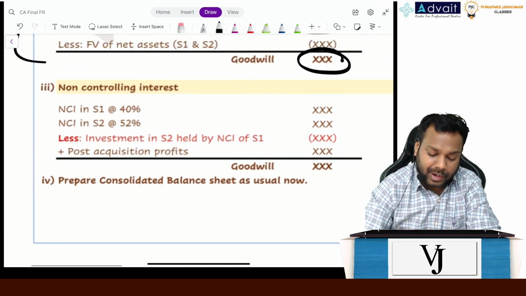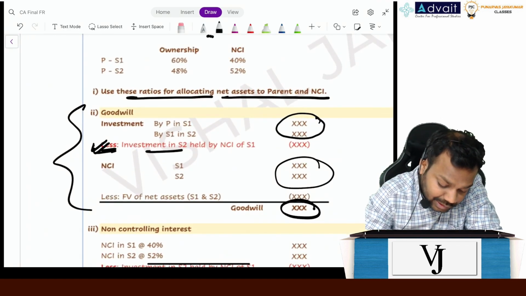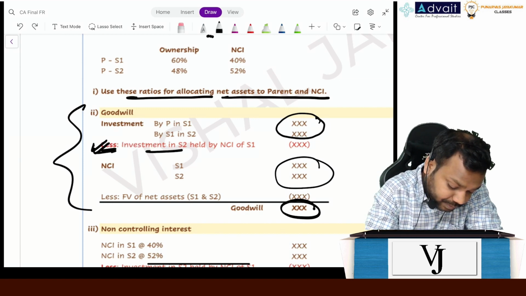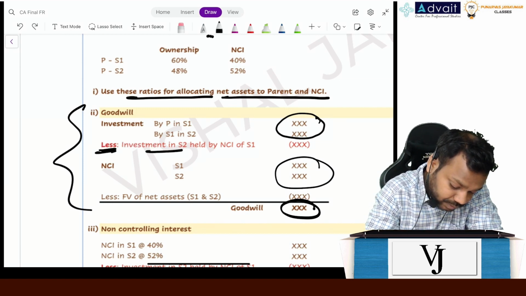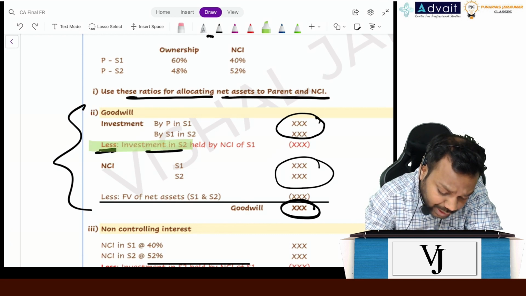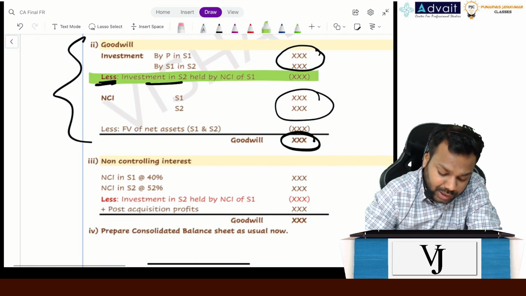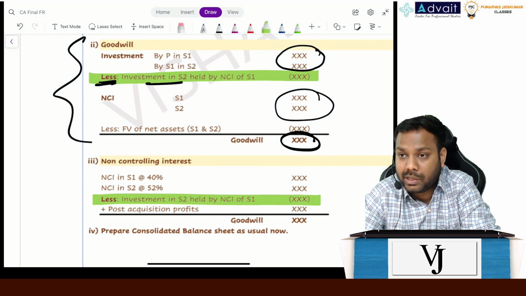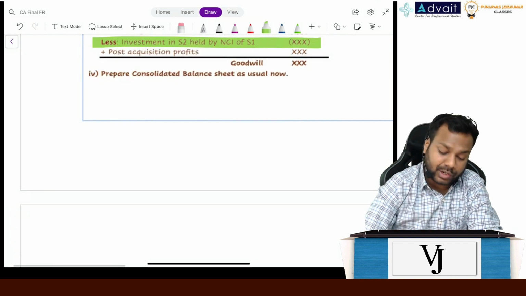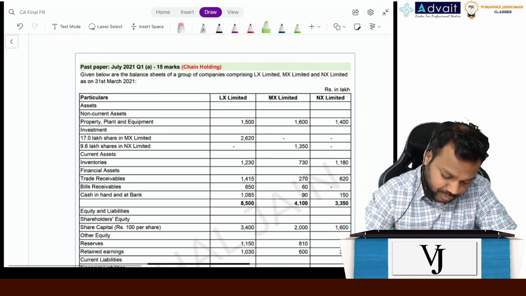So this is how we have to prepare. Now this is the only adjustment extra in chain holding. This is the only adjustment extra in chain holding. Clear? Can we solve the question now? Let's try to solve the question.